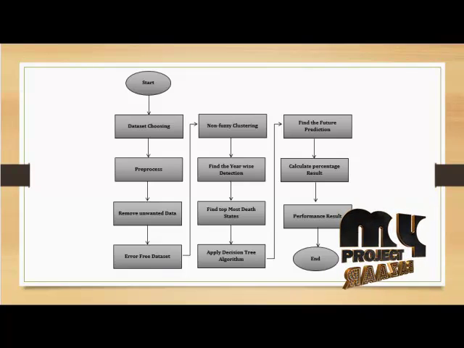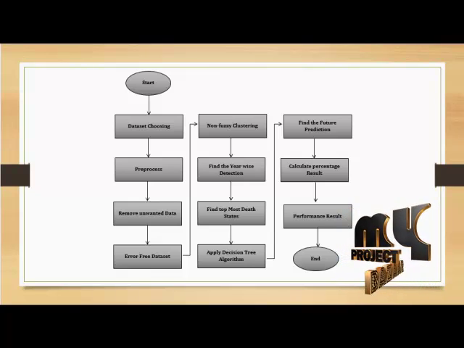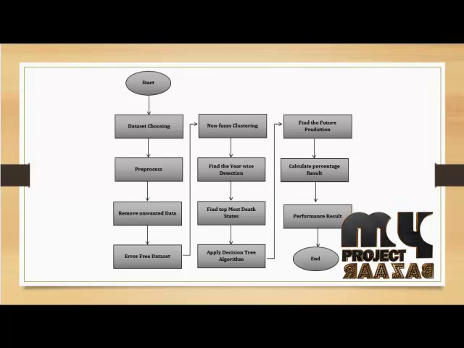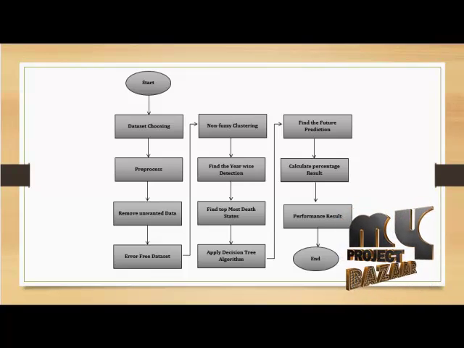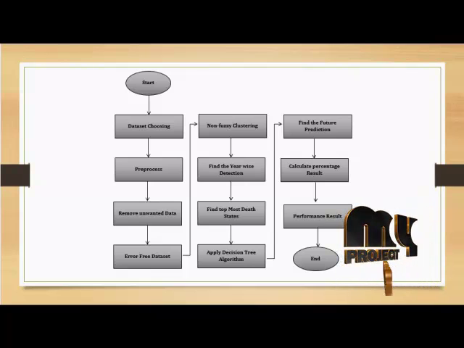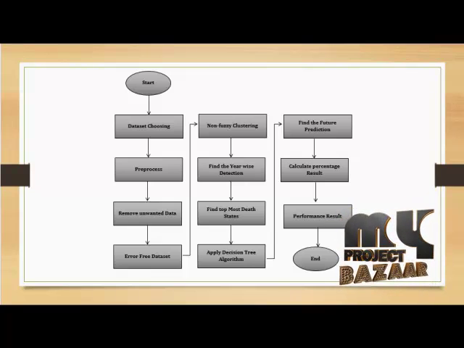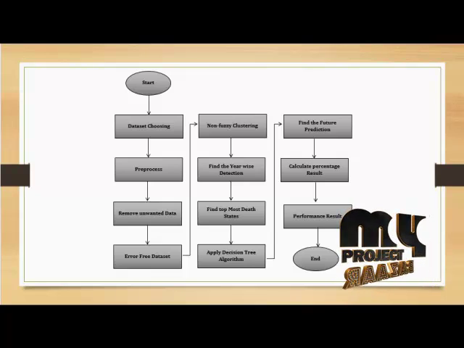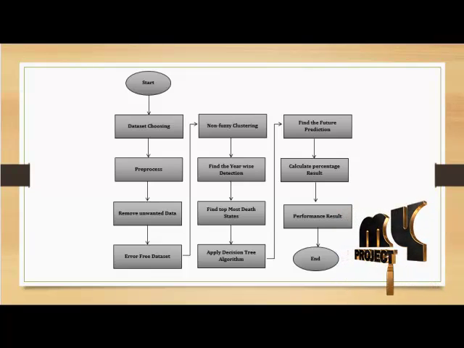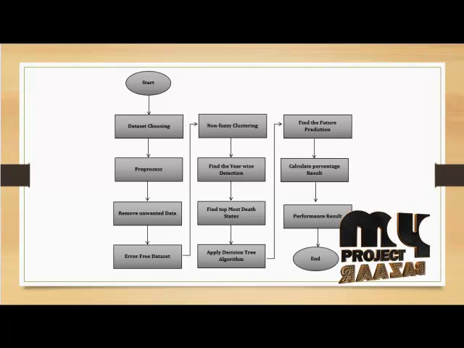First we apply the non-fuzzy clustering algorithm, which clusters the data set into multiple clusters. After clustering the data set, we find the year-wise deduction of which year contains the high rate of accidents and which state has that high rate. We find out which states are at high risk in the accident zone.